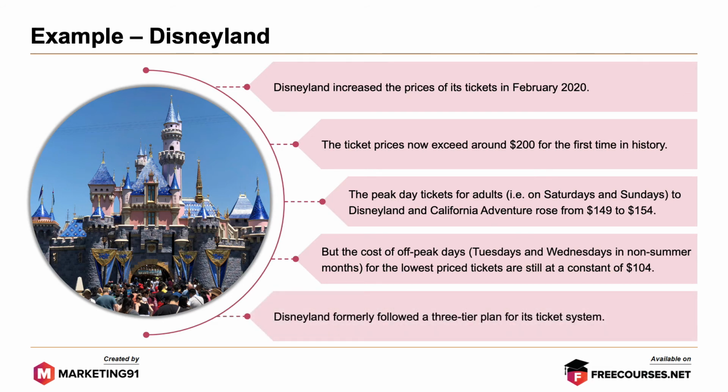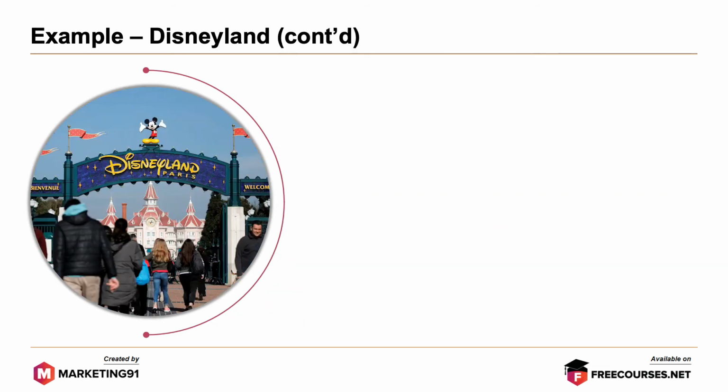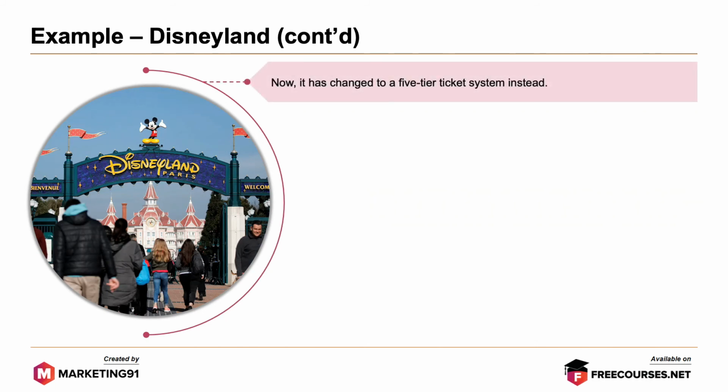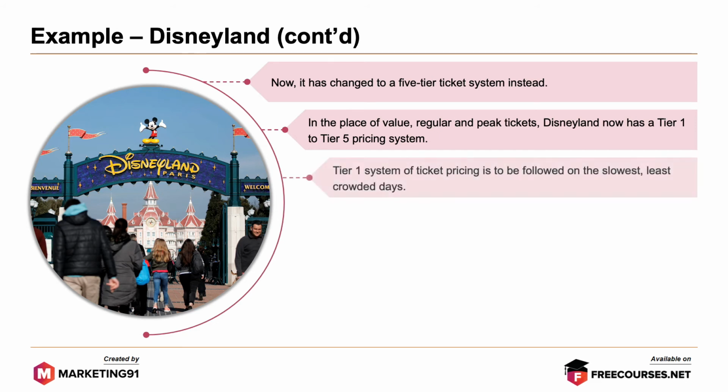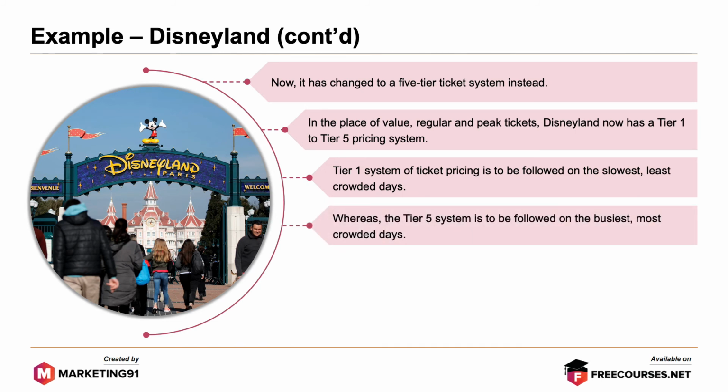Disneyland formerly followed a 3-tier plan for its ticket system. But moving forward, it has changed to a 5-tier ticket system instead. In the place of value, regular and peak tickets, Disneyland now has a Tier 1 to Tier 5 pricing system. Tier 1 system of ticket pricing is to be followed on slowest, least crowded days, whereas a Tier 5 system is to be followed on the busiest, most crowded days.